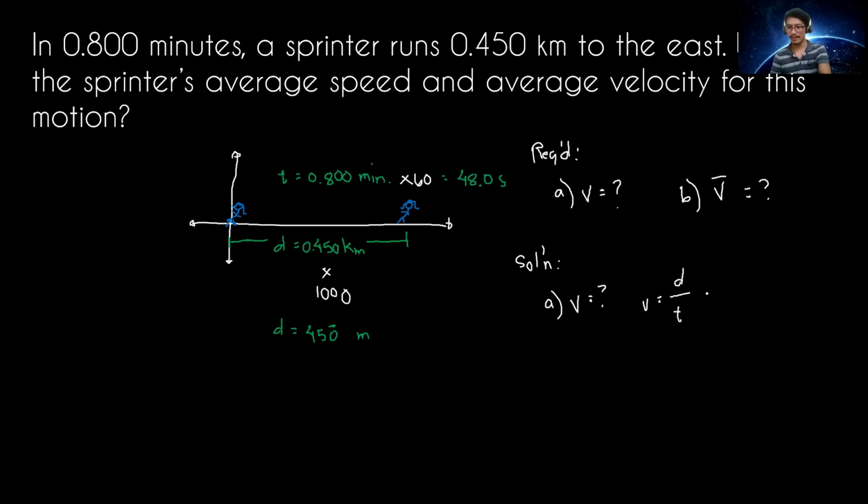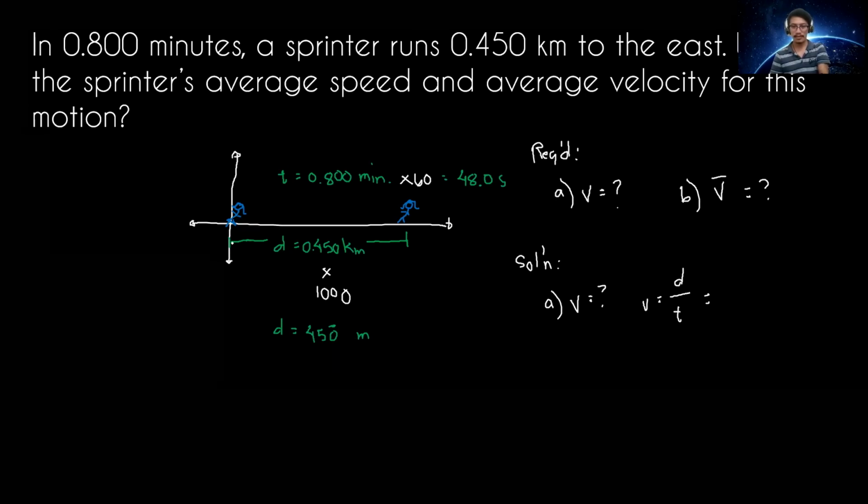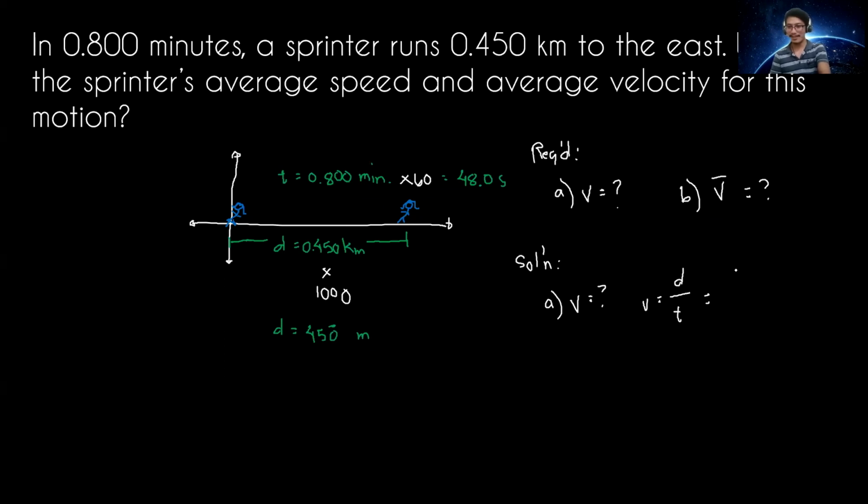Since the sprinter is going in only one direction, this distance is also the total path taken. So our distance is also 450 meters, with the 0 significant, divided by the time, 48.0 seconds.